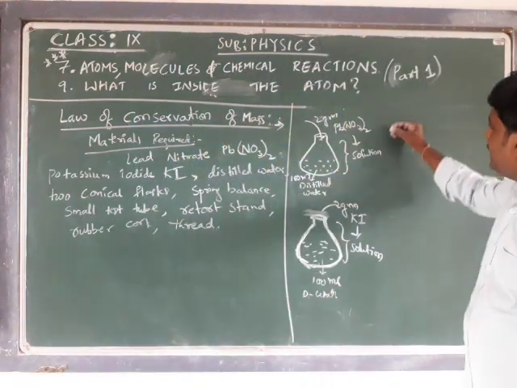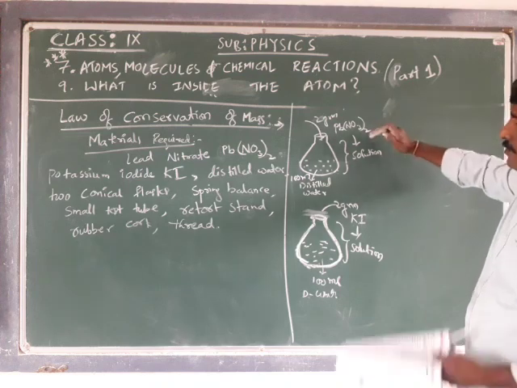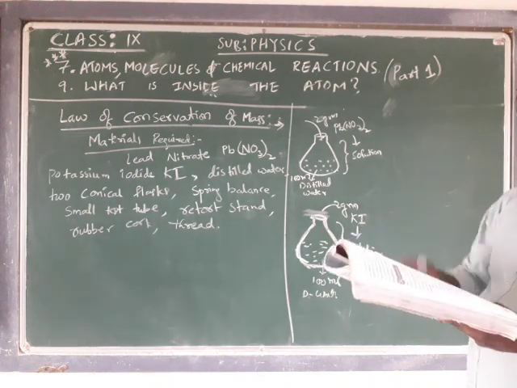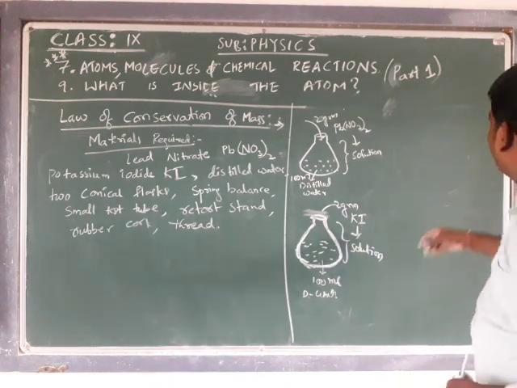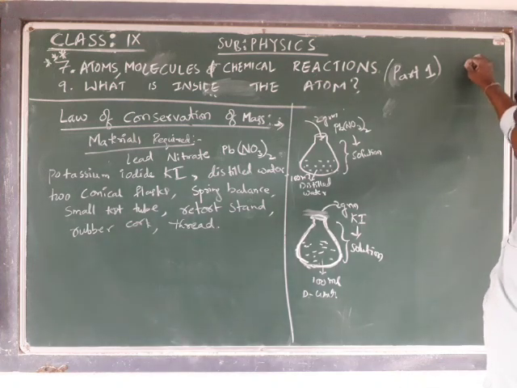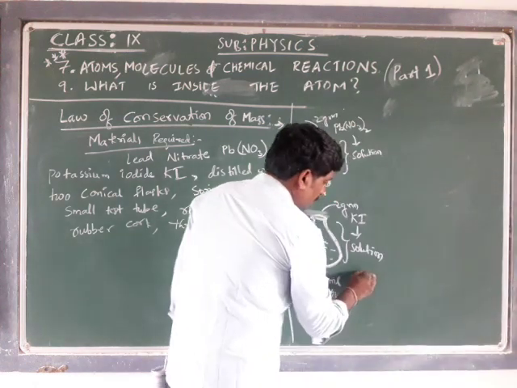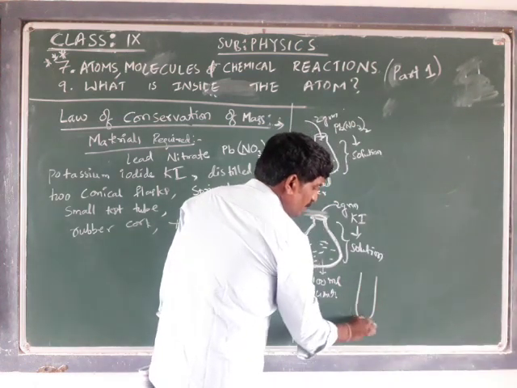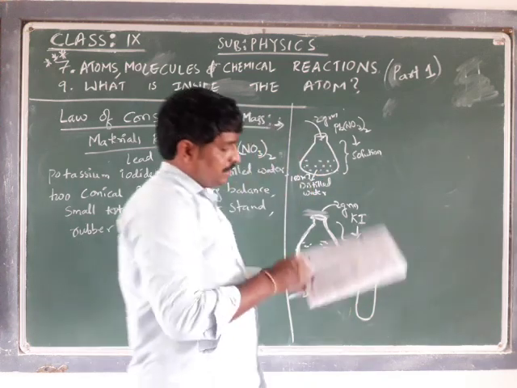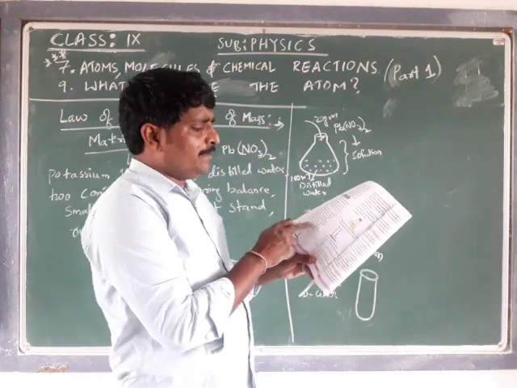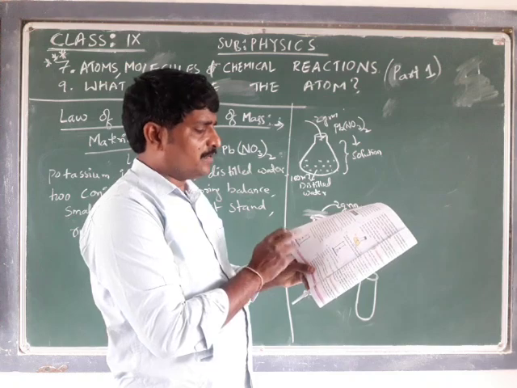Now what happens? We have to take a small test tube. Take 4 ml of this solution from the 100 ml of potassium iodide solution and put it in the small test tube.